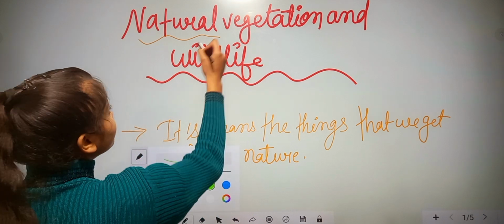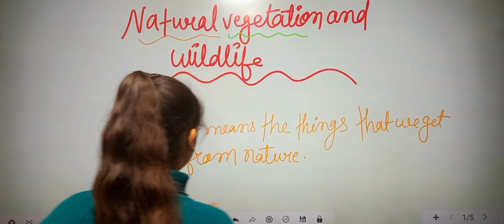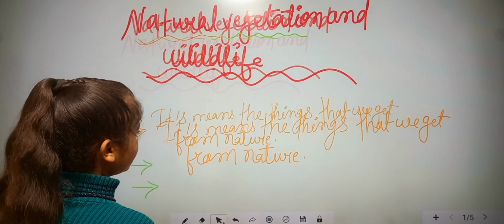So our next term is vegetation. What is vegetation? Let's discuss.